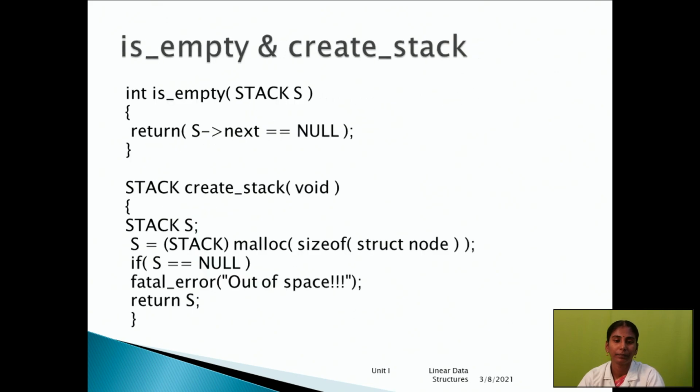Here we have to check is empty or create the stack. How will you create the stack?